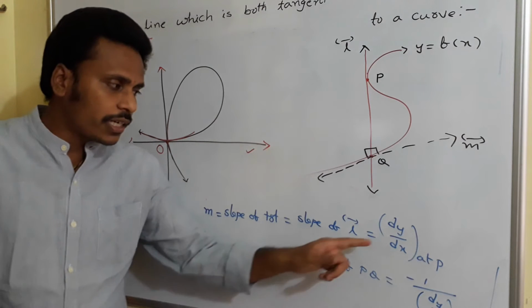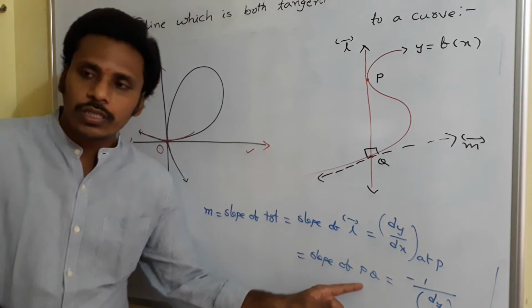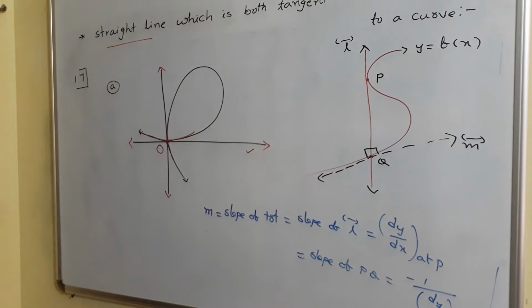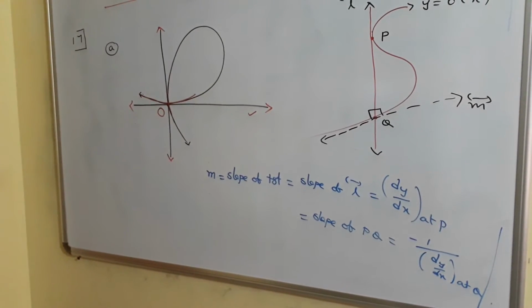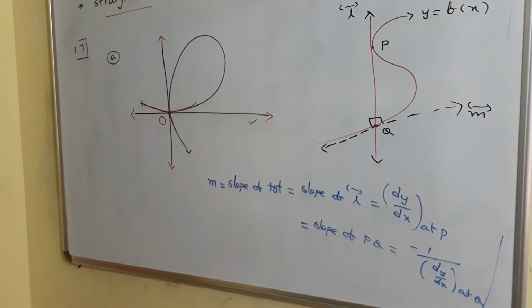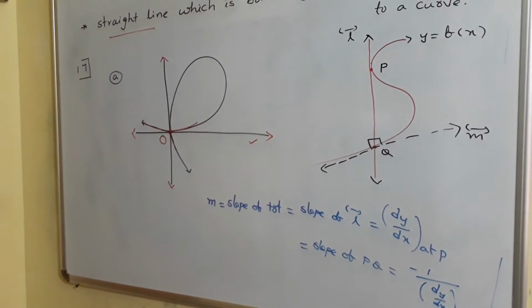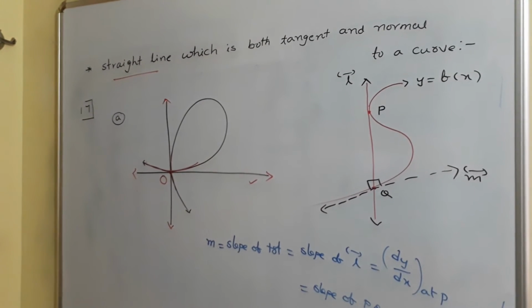See, you just observe this. At the end, dy by dx at P is equal to slope of PQ is equal to minus 1 by dy by dx at Q. That particular logic helps us to solve different problems. Just have a look and observe that logic. Here we are discussing a line which is both tangent and normal to a curve. If it is true, then the condition is slope of tangent at P is equal to slope of PQ is equal to slope of normal at Q. That's it.